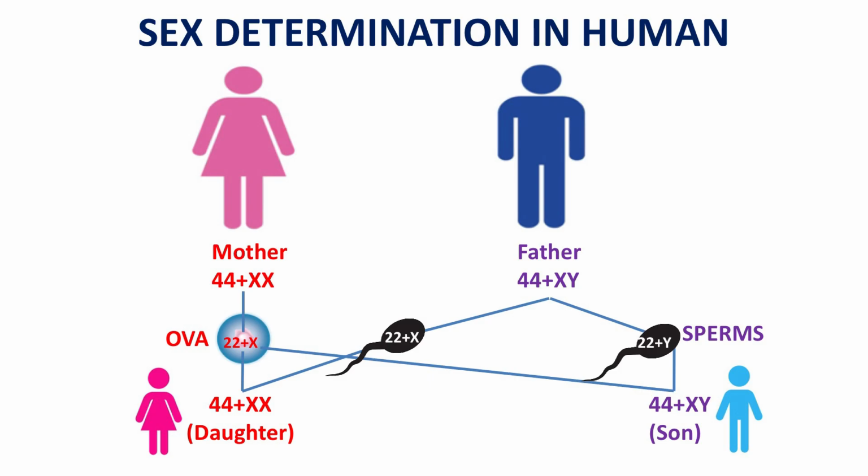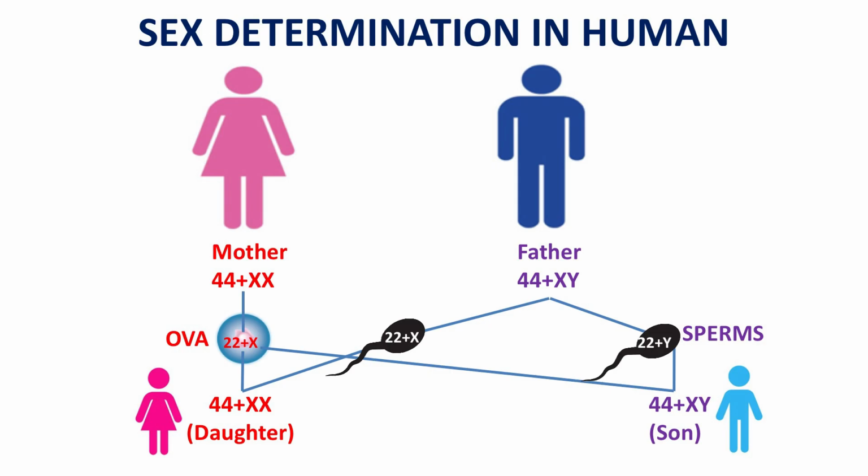So, the female is homogametic, produces only one type of ova in relation to sex, each carries genotype 22 plus X, but the male produces two dissimilar types of sperms, 50% sperms of genotype 22 plus X and the rest 50% sperms of genotype 22 plus Y. If the fertilizing sperm is 22 plus X, then the offspring will be a daughter.